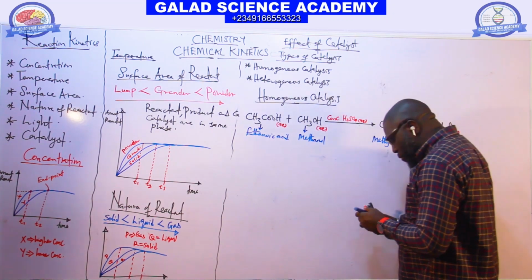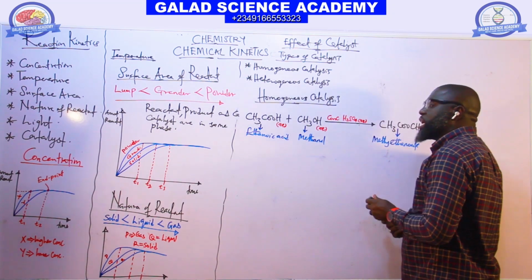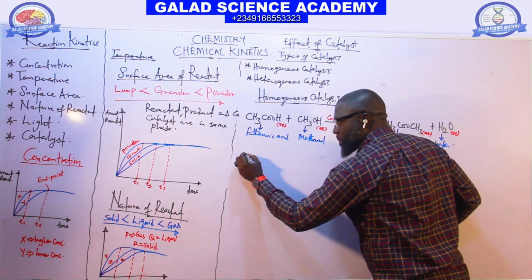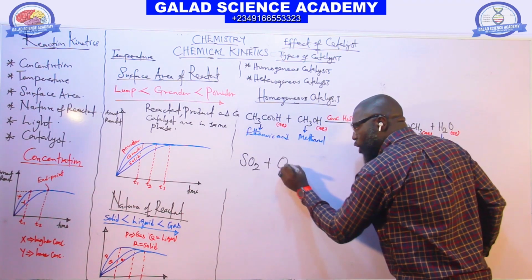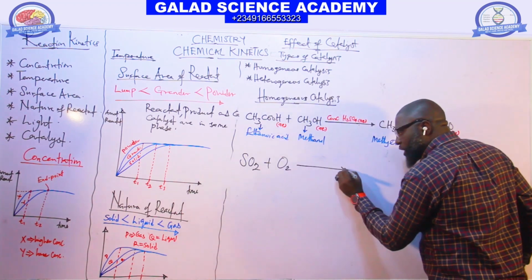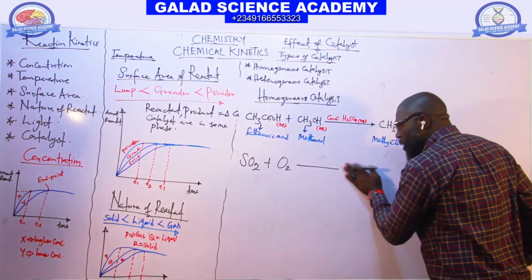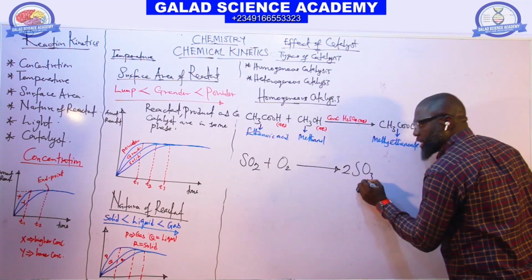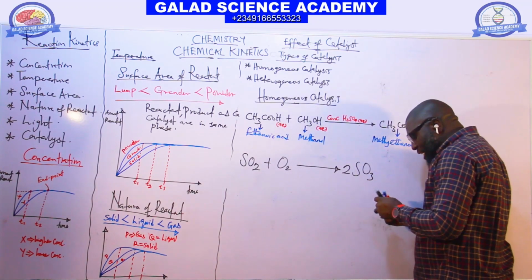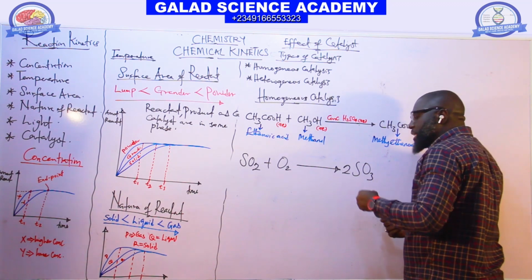And another example of homogeneous catalysis, we also have it in the contact process, the reaction of SO2 plus O2 to give us 2SO3. And the catalyst used here is N